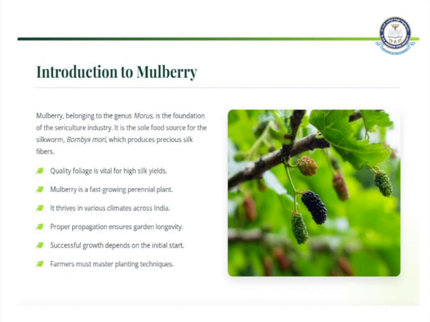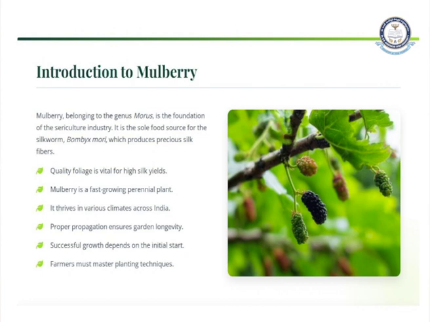We usually consider that the silkworm or the cocoon plays an important role in the silk industry or sericulture, but the sole and most important aspect of the whole of sericulture is the mulberry leaves. The mulberry leaf is the sole food source for the silkworm Bombyx mori, which produces precious silk fibers. Mulberry has quality foliage, and quality foliage is vital for high silk yields.